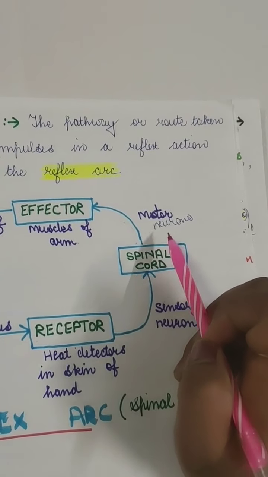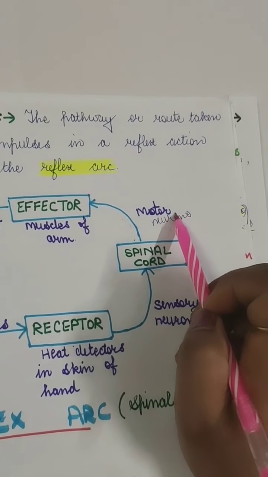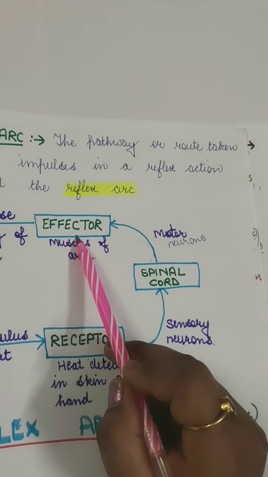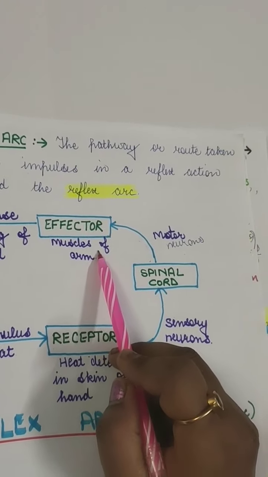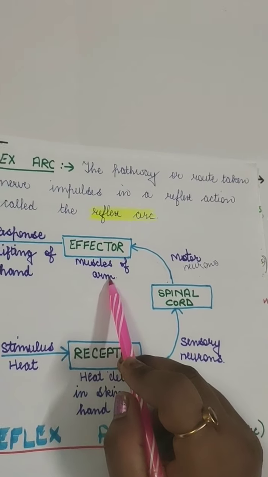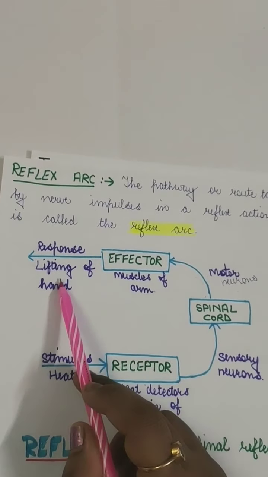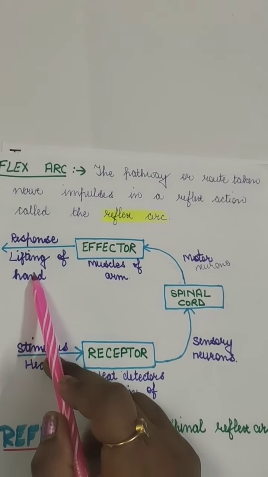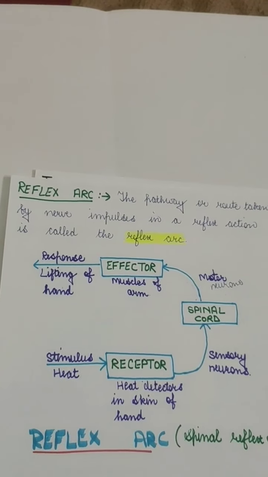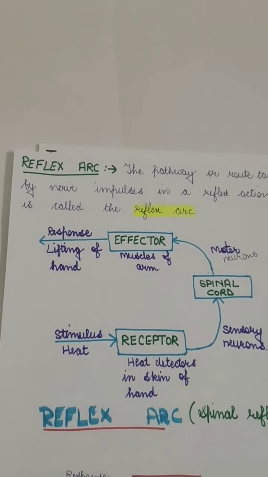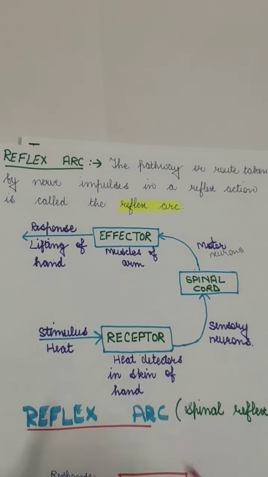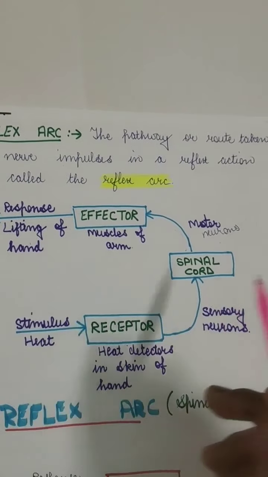So the message will travel in the motor neurons, and they will reach the effectors, that is, the muscle cells. The muscles will take the action, and the action will be taken as the response, that is, we will lift our hand. So this is a simple explanation of reflex action, and that action is done by this passage, or by this track.